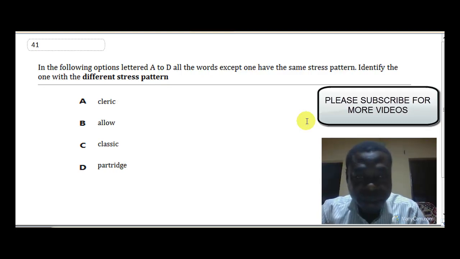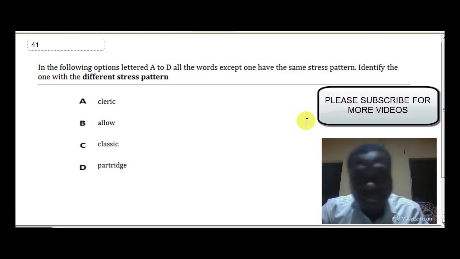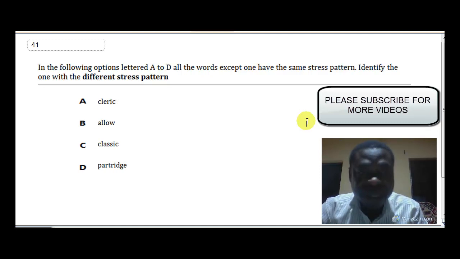Cleric. The primary stress falls on the first syllable in cleric. Okay, B, allow. The primary stress falls on the second. We are looking for the one that has a different stress pattern from the others. All right. Option C, classic. It falls on the first syllable. D, partridge. It falls on the first syllable too.